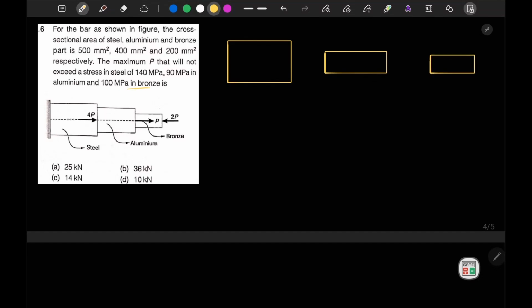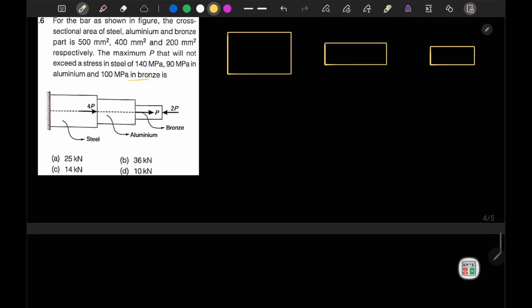It is given that bronze has 2p compression. In such questions, if we have been provided with multiple loads, like here 2p, here p, let me tell you what approach you should choose here.